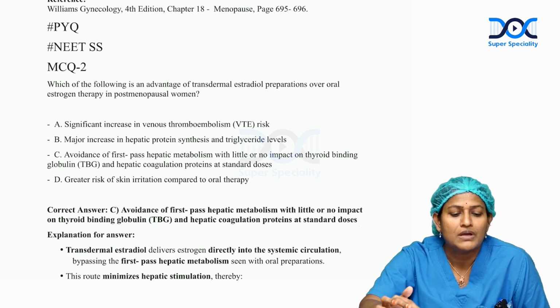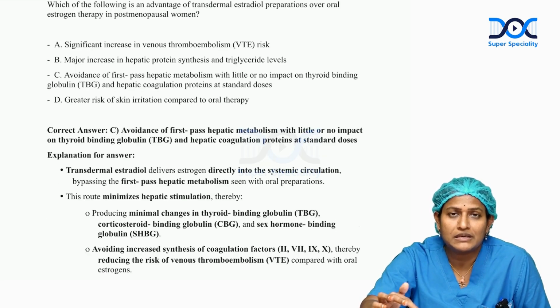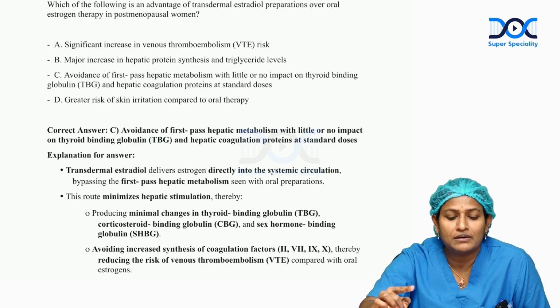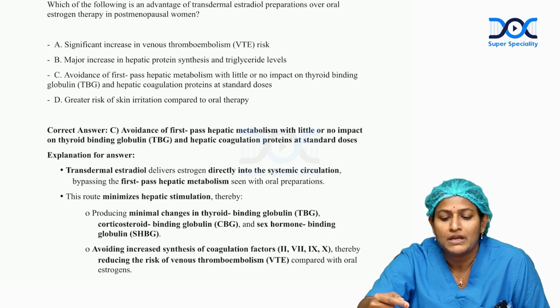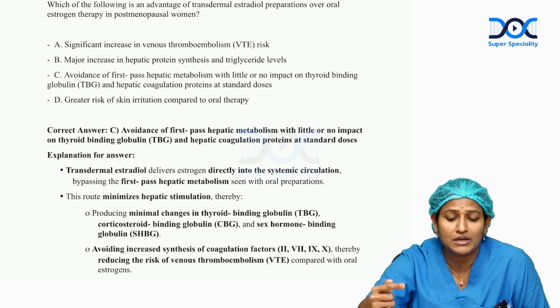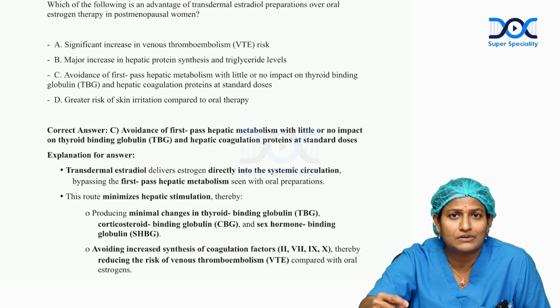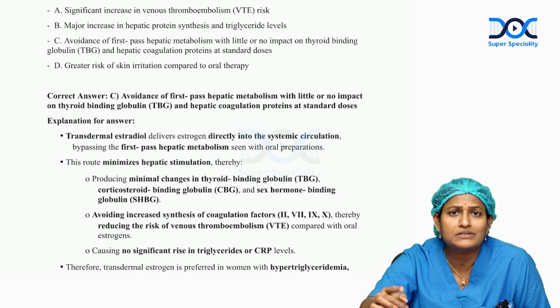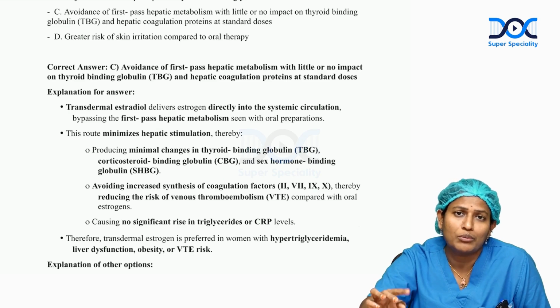Yes, that is the correct option, because as I said, the transdermal approach bypasses the hepatic circulation. So the circulating estrogen binding proteins like thyroid binding globulins, corticosteroid binding globulins and sex hormone binding globulins are bypassed. So any effect of estrogen on the systemic body parts will be avoided. The coagulation profile is also not affected, and that is the reason low thromboembolic phenomena are noted.